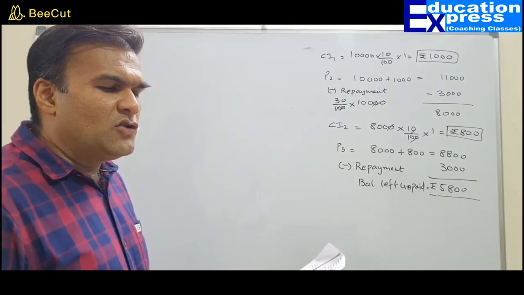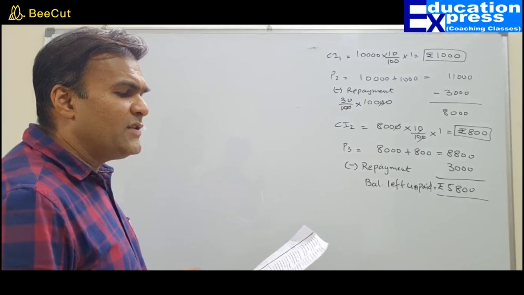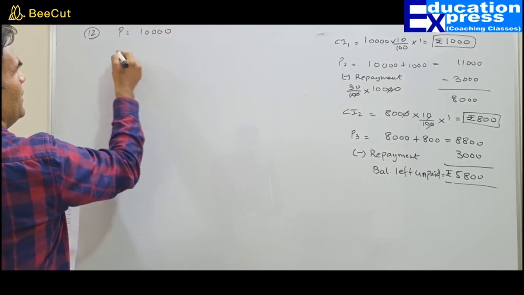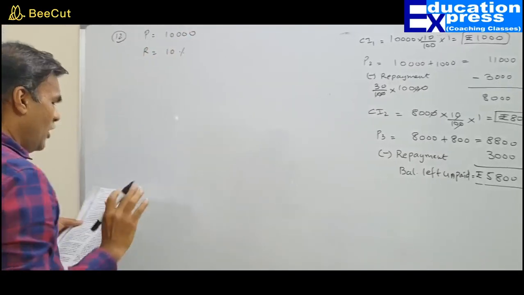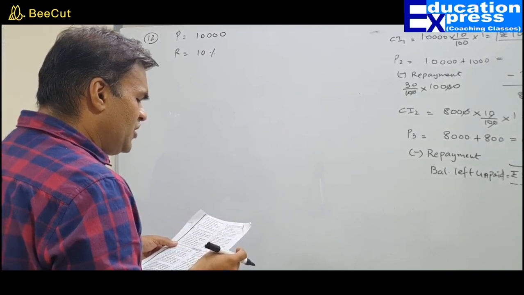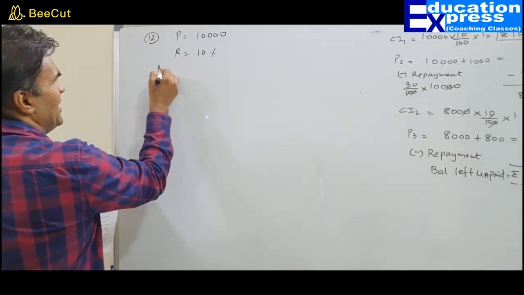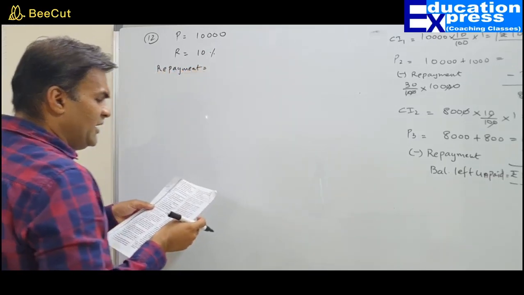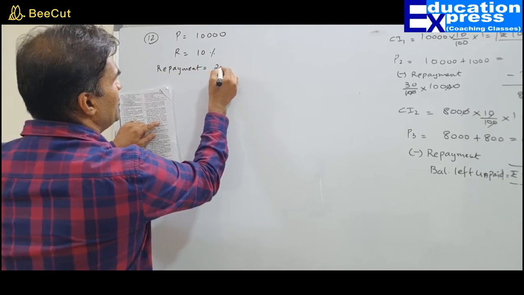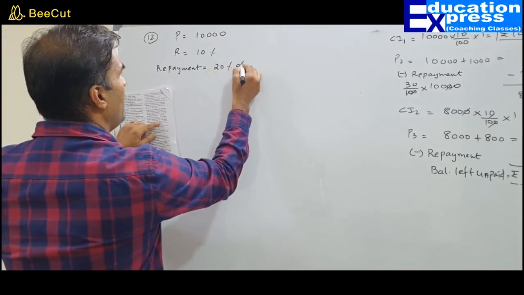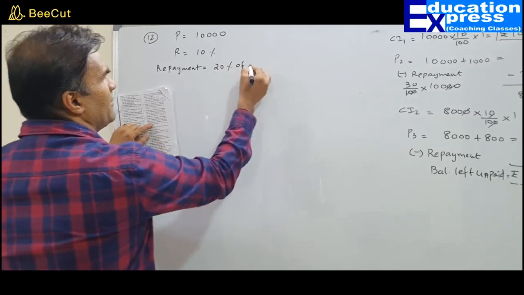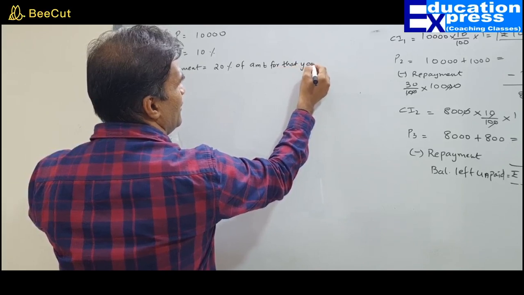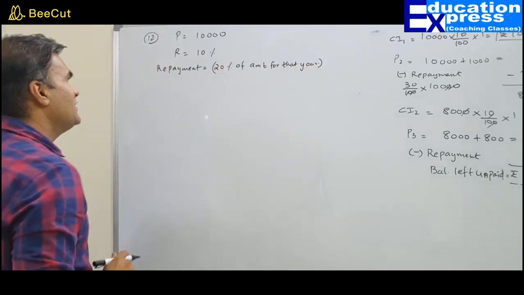A man borrows 10,000 rupees at 10% compound interest compounded yearly. So borrowing is 10,000. The rate is 10%. It's all mentioned in the question. At the end of each year, he pays back. So there is a repayment clause. Please write down this repayment very clearly. It is mentioned that he repays back 20% of the amount for that year. Now this is very, very important.